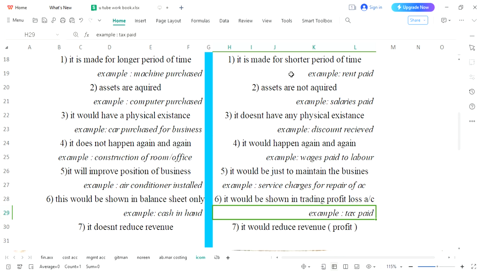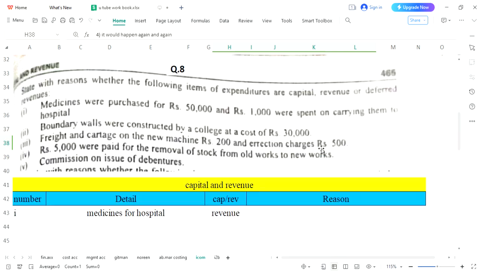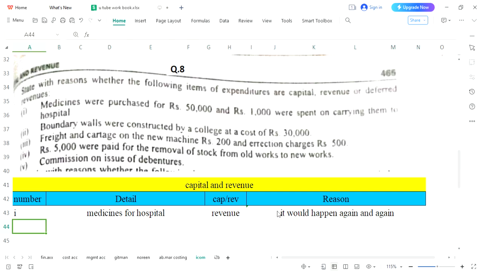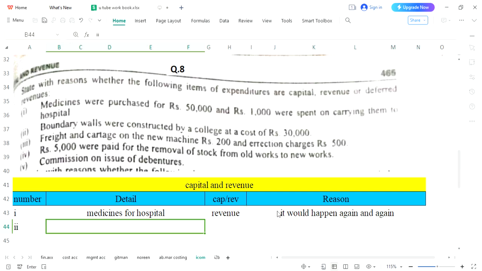So as you can see, it made for the shorter. Yes, asset is not acquired. Yes, it would happen again and again. This is also correct, and we will be choosing this narration because a hospital will buy medicine so many times even in a single month. Now second is boundary wall was constructed by college.